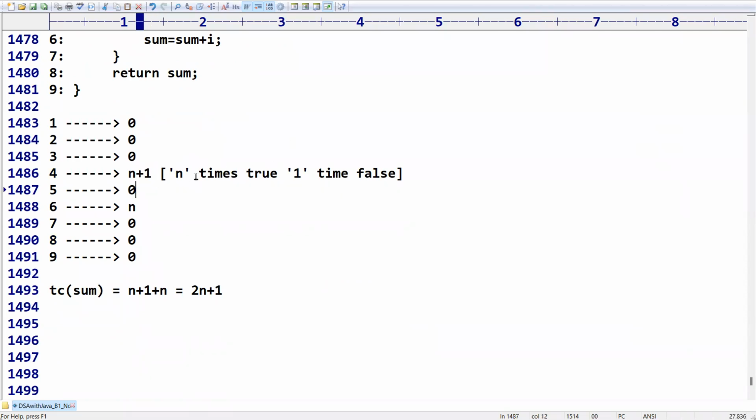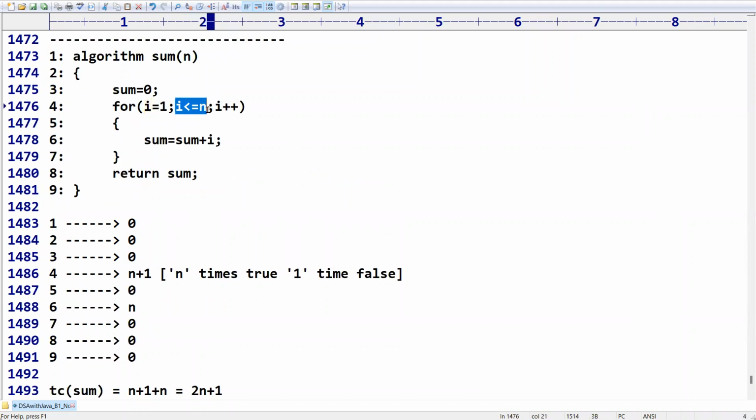See, just now I told, right? n times true, one time false. False means the condition compulsorily has to be verified, right? For that, it is going to take time. But for the sixth time, when it is false, in the example you have taken, i equal to 5, n value is 5, n plus 1 is 6. So for the sixth time, when it is false, you have also considered that.